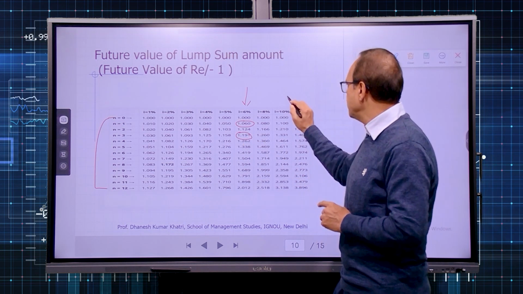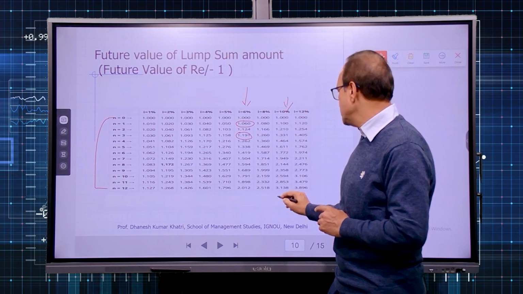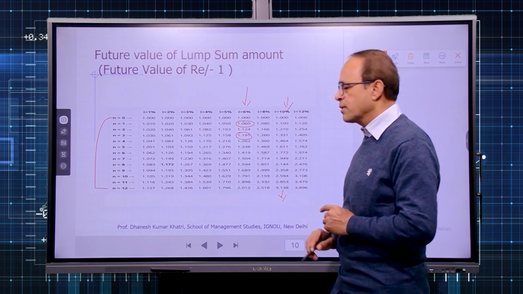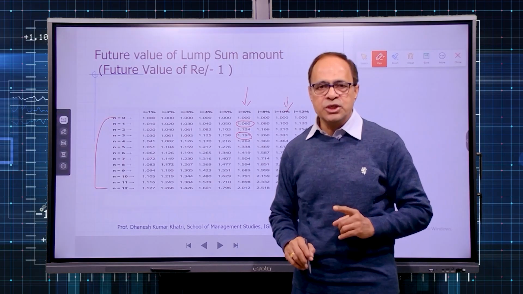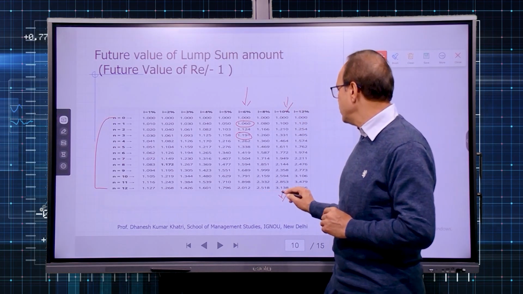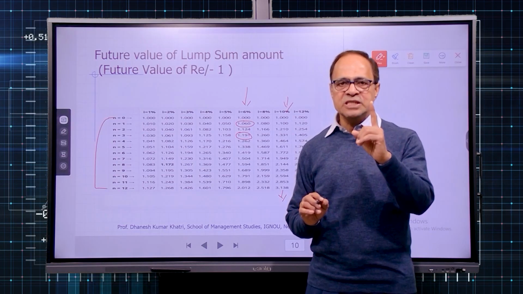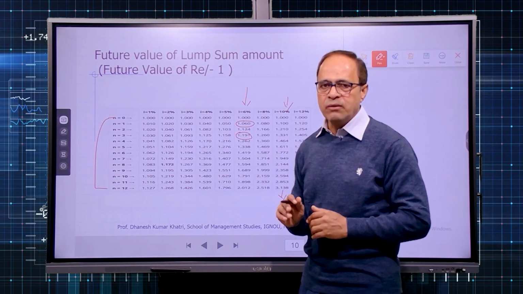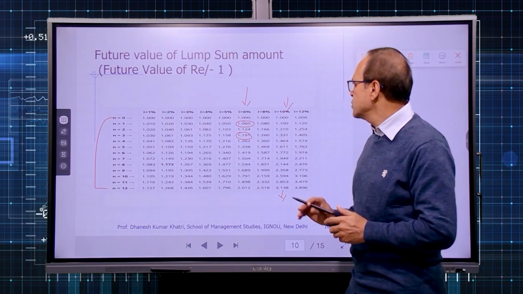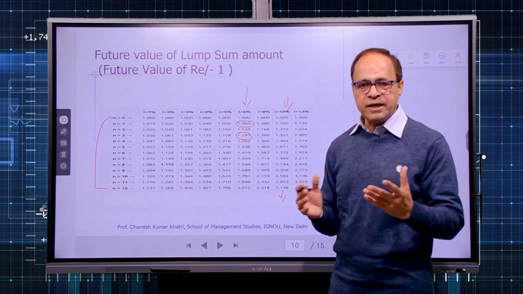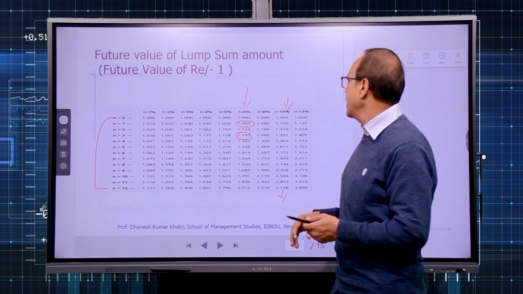If your rate is 10% and you are making a deposit for 12 years, then rupee 1 which you deposit today, its future value at the end of the 12th year will be 3.138. 1 is your own principal amount, the remaining is the interest you have earned during these 12 years. So that is the way these tables are ready reckoners, which can be used anywhere by anyone.